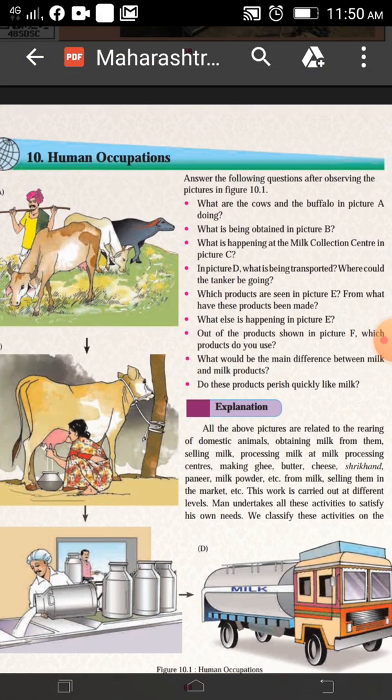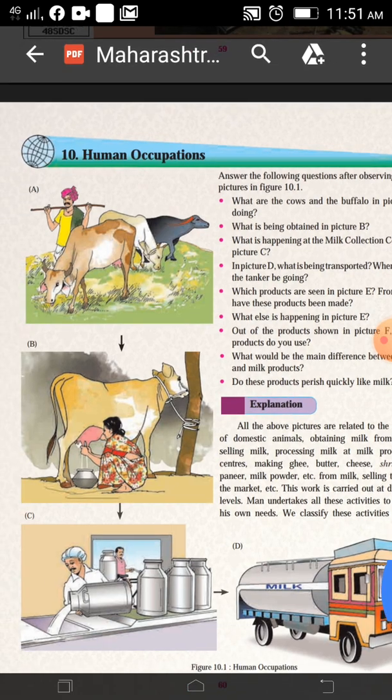See students, we are going to see the human occupations. Which are the human occupations that are given here in this lesson? See here students, some pictures are given here. You can have a look at them.